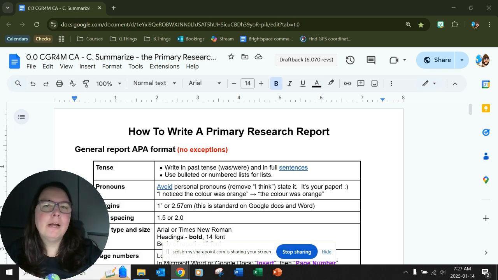Part C, writing a primary research report. This is a very formal report that has a lot of little finicky things, and basically it's just making sure that you have the right format. Okay, so I'm going to talk about format first.